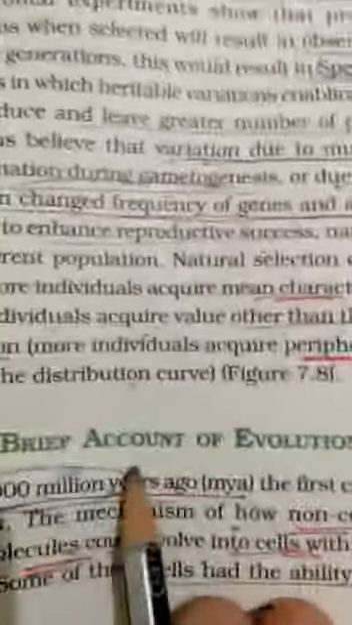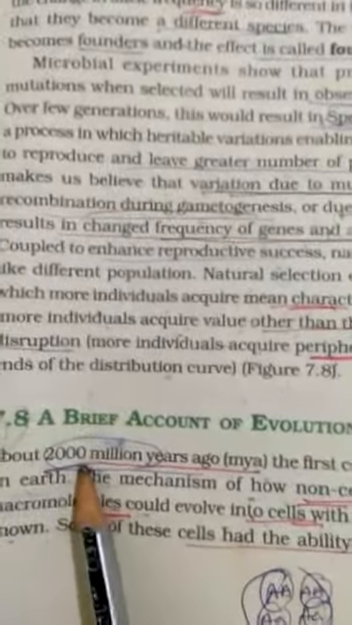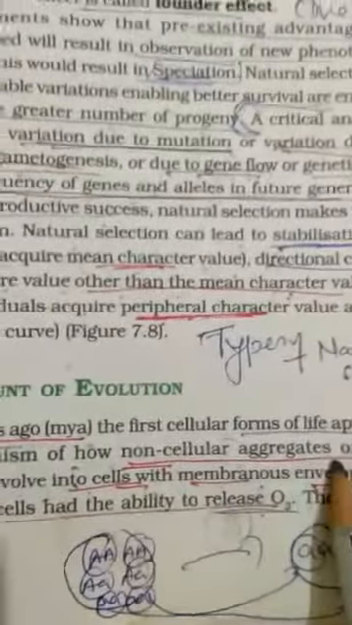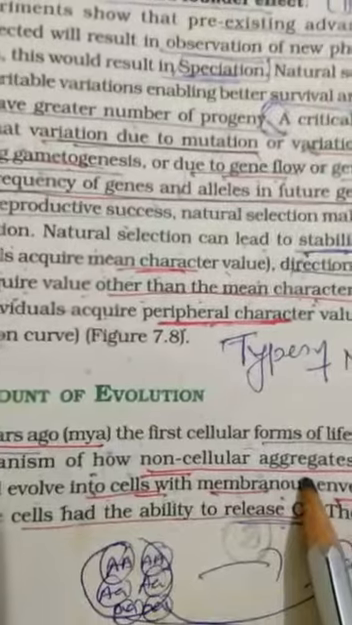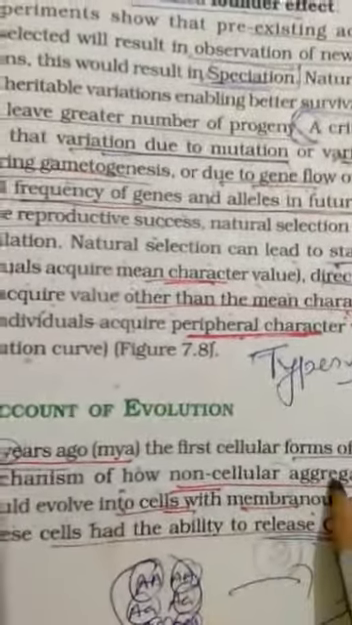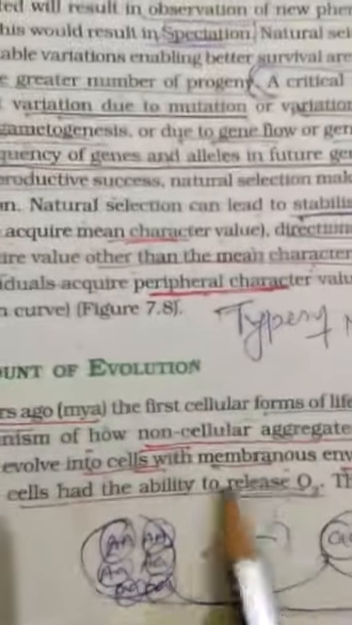So children, our today's topic is a brief account of evolution. In this you can see that first of all they have started that about 2000 million years ago the first life cell has arisen on this earth, okay, from the non-cellular aggregate. This all we have seen in the theory of origin of life proposed by Oparin and Haldane. He only has proposed this, that from the macromolecules the first cell is formed.